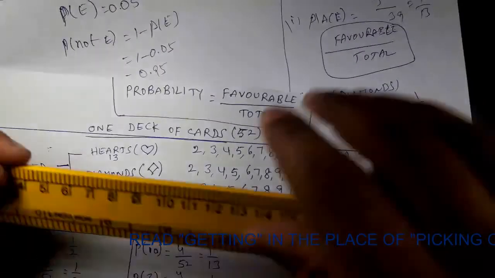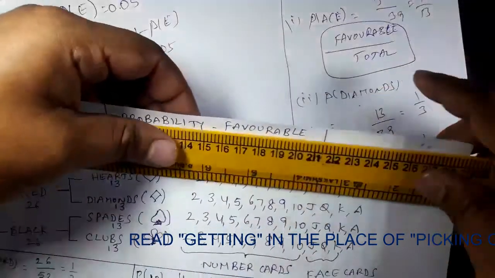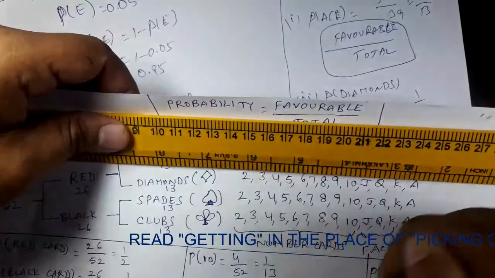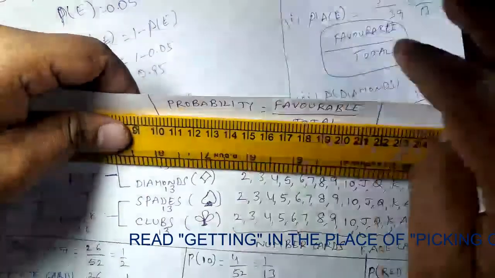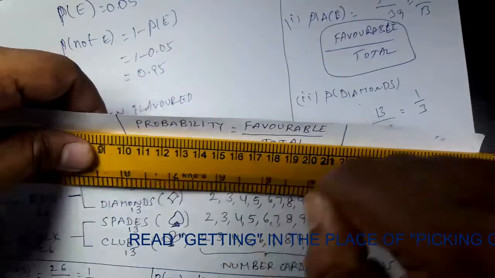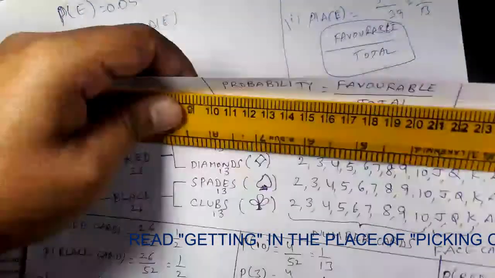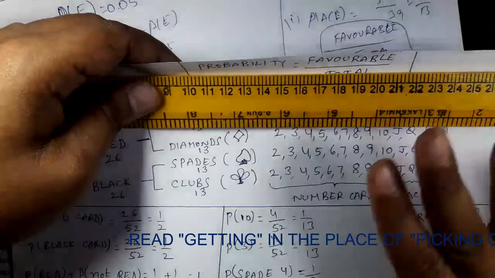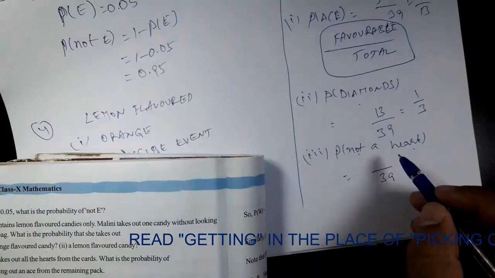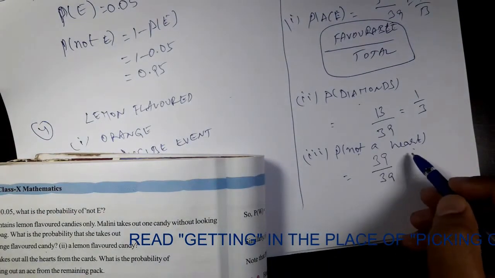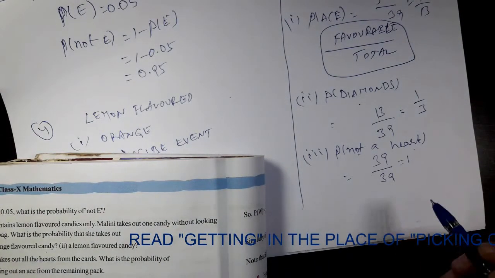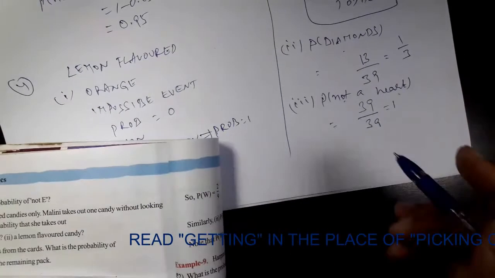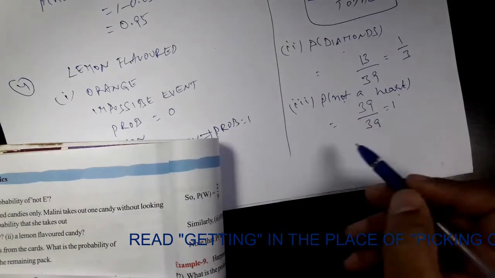Those 39 cards are these ones now. Tell me, are there any hearts here? No hearts, right? Hearts we have removed. So not heart means yes. How many of these 39 are not hearts? All 39 are not hearts. So all 39 are favorable. So your numerator also will be 39. So your answer is 1, right? Of course, a sure event. Surely you will get one card which is not a heart, right?